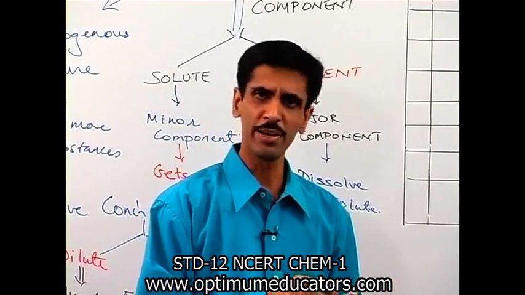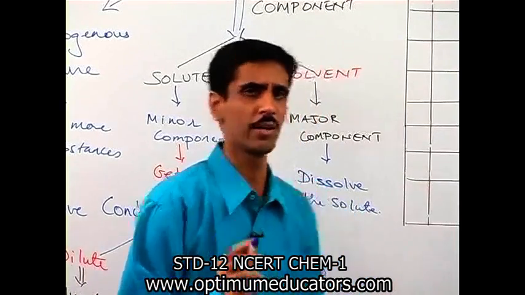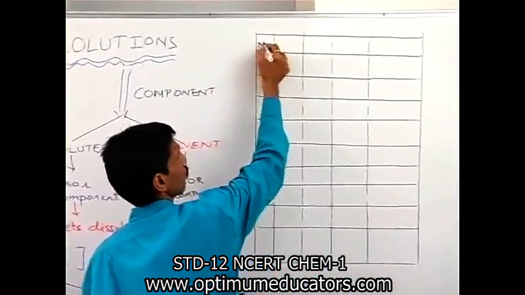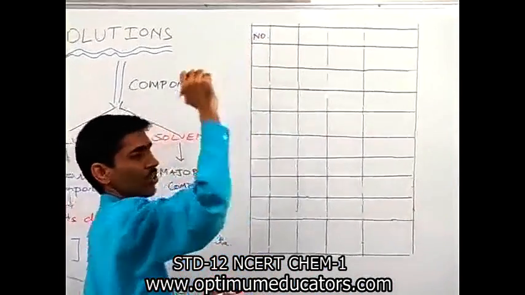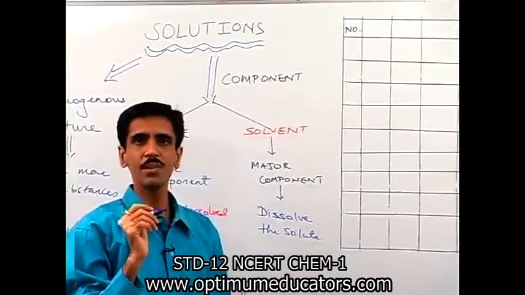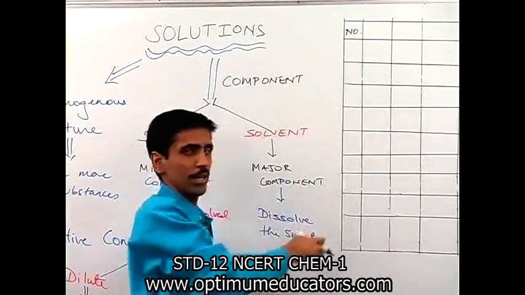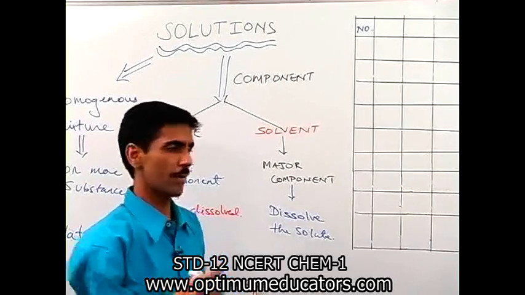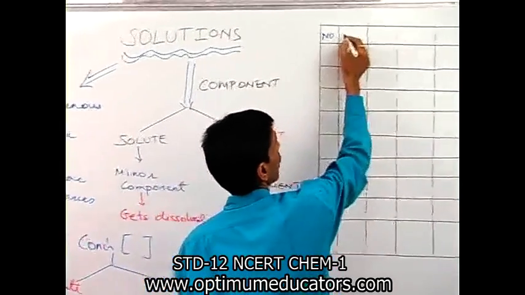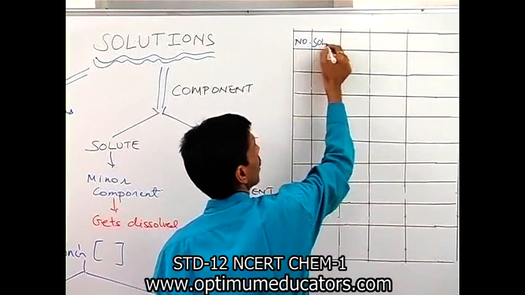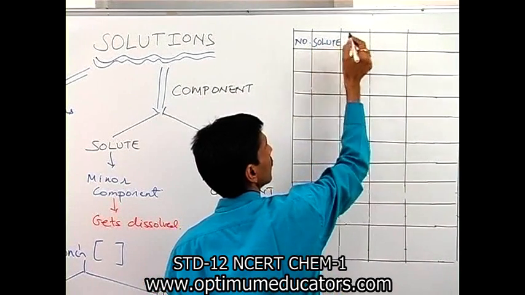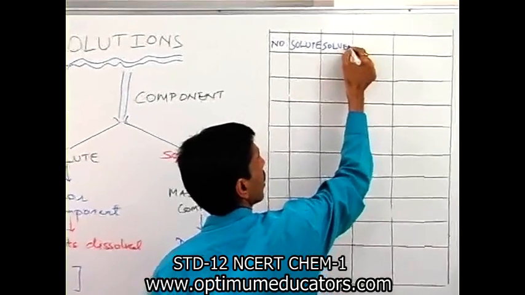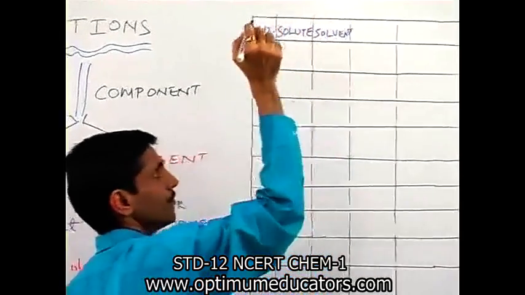So to start off with, the very first part which we talk about is, total there are 9 of them. So I'll write down over here the serial number. OK, that means we go up to 1, 2, 3, 4, 5, 6, 7, 8, 9. Next part is, we talk about the nature of the solute. Next is, we talk about the nature of the solvent.